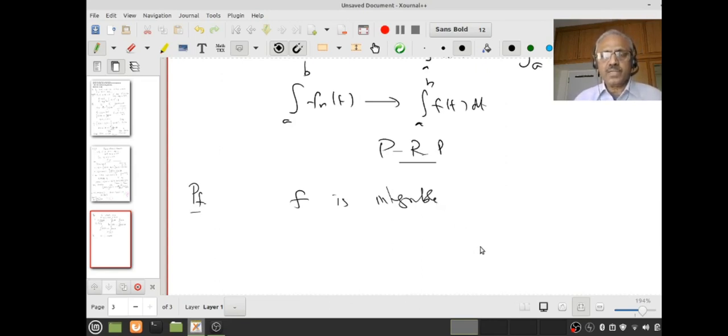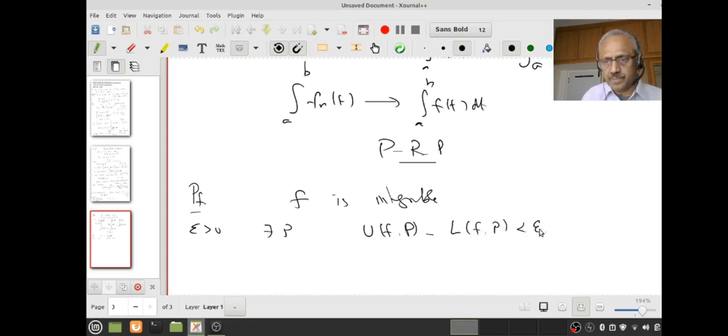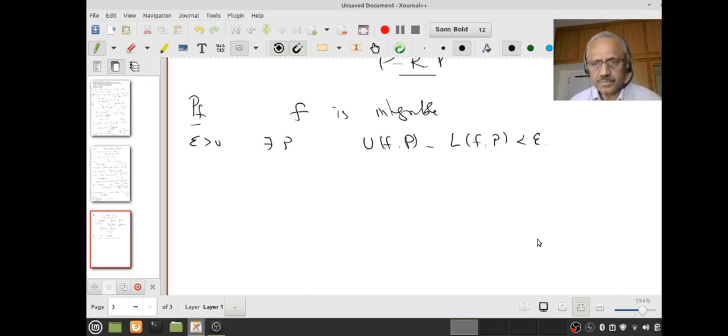So what is it that I would like to know? How do I prove f is integrable? We know that to prove something is integrable, the easier thing is to use the Riemann criterion. That means if you give me a positive epsilon, I have to find a partition P so that U(P) minus L(P) is less than epsilon. You understand this? Very good.